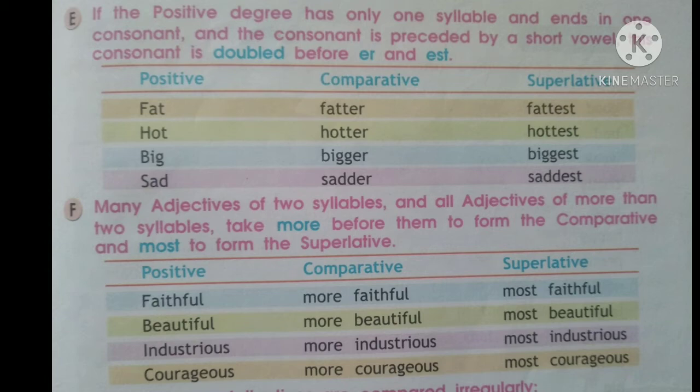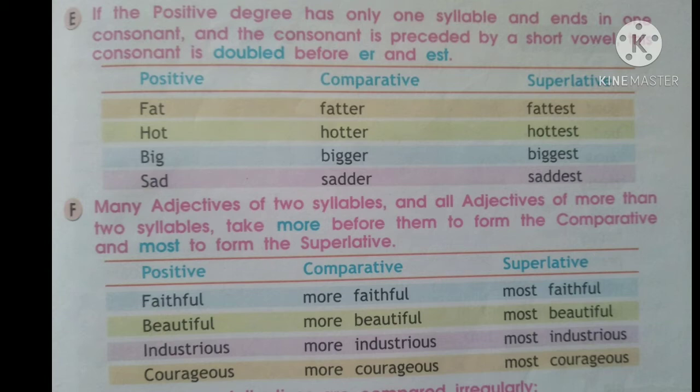Now the next rule is that many adjectives of two syllables and all adjectives of more than two syllables take more before them to form the comparative and most to form the superlative. Faithful.